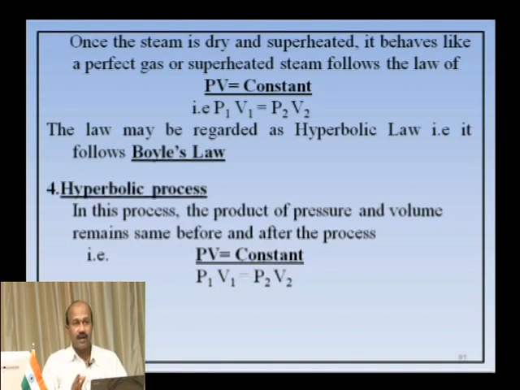Once it has reached dry, by further heating it becomes superheated steam. In that area the temperature starts increasing. Therefore, when the steam becomes superheated you cannot use those formulas, because it behaves like a perfect gas, so it follows the hyperbolic law. What is the hyperbolic law? Actually it is PV equal to constant. Therefore, there is no derivation for the isothermal or constant temperature process. Directly we will